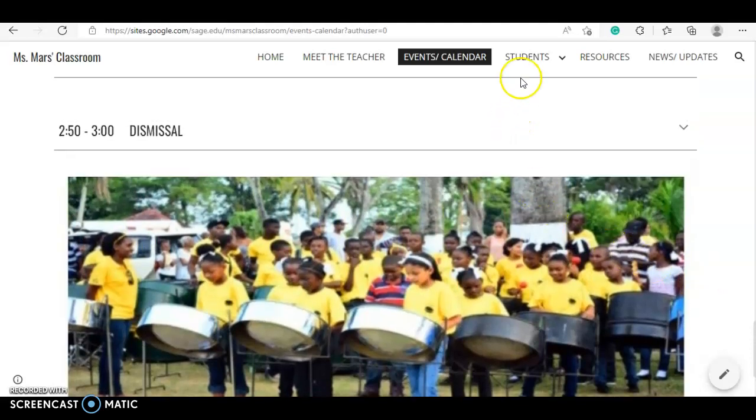Now our next page is the student page, and when you go to the student page, you'll see a drop down, which is a sub page attached to the student page with some resources. So let's go to the student page.